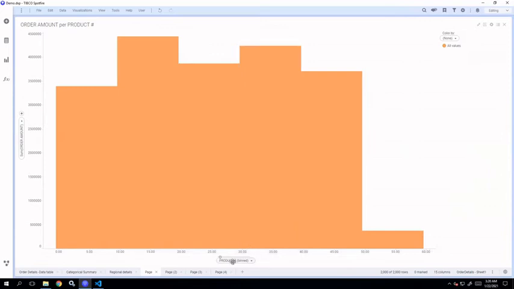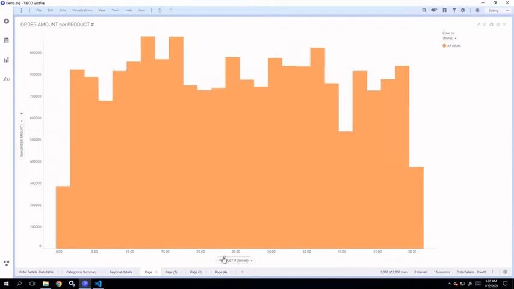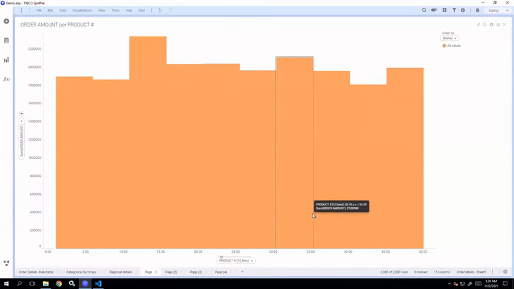How can you define how much grouping you want? You can use this slider. When you click on auto bin, this slider is provided. You can scroll to define how many bins you want, or double click on this slider and type in manually how many bins you want. Let's say we want 10, and then click OK. So you can change the number of bins here.